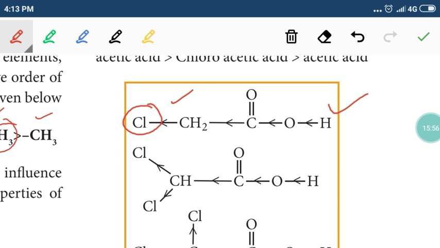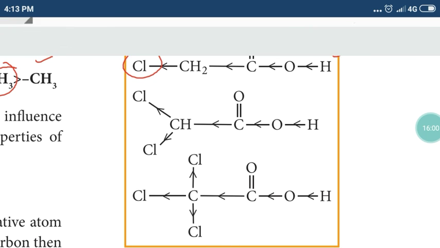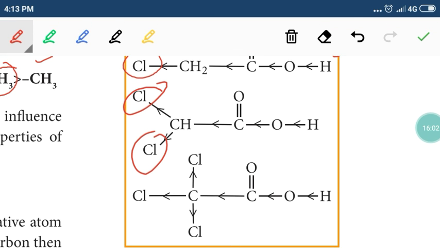Minus I effect. Comparing monochloroacetic acid, dichloroacetic acid has two halogen atoms, so minus I effect will be predominant. So comparing mono, dichloroacetic acid has more acidic character. Comparing this, trichloroacetic acid has three chlorine atoms. So acidity will be more for this one.